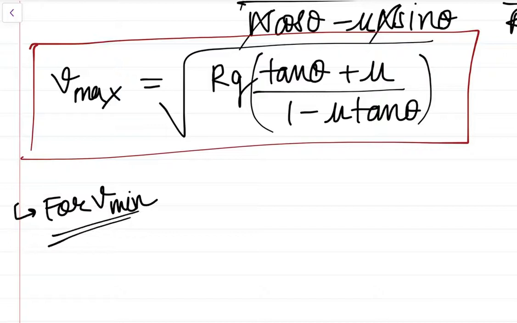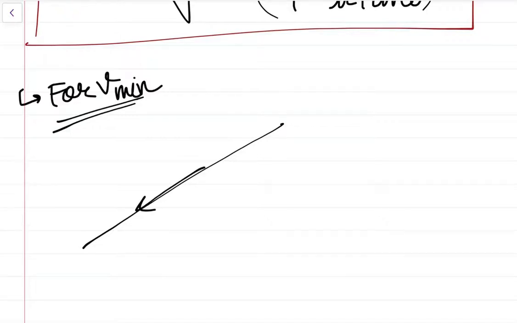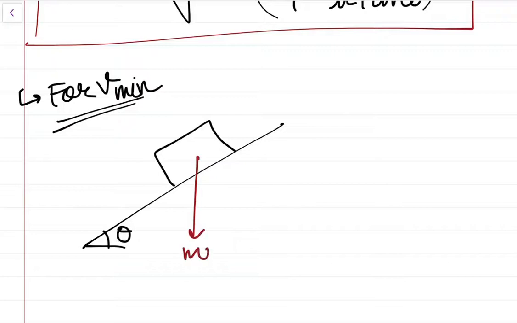For V minimum, what will we do? If the car moves slower than the designated speed, it will have a tendency to slip downwards. So obviously the frictional force will act upwards. Got it? So it will be a free body diagram again. Mg.